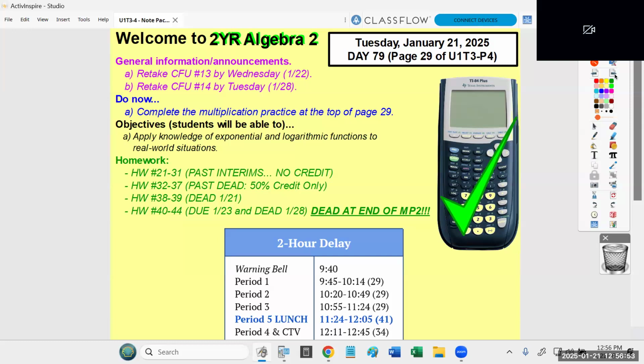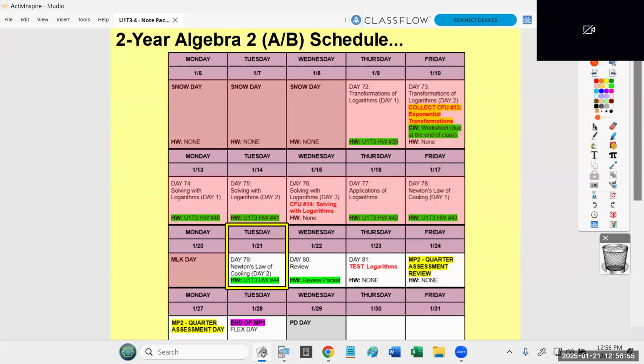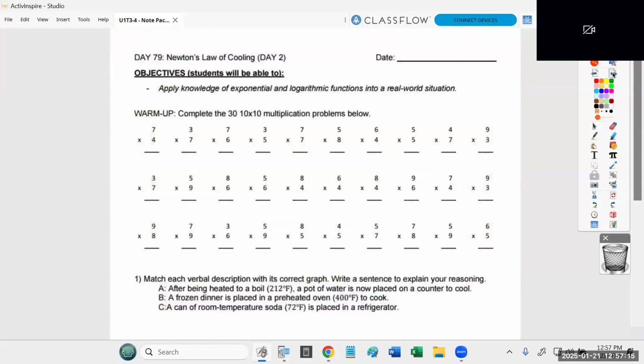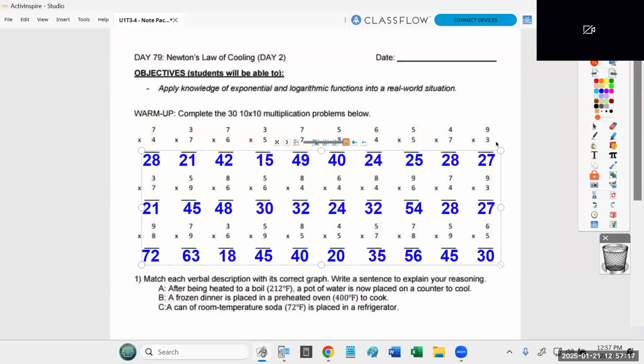We do have a test coming up this Thursday, so students are receiving a review packet today. They'll have all day tomorrow to work on it, and it's due on Thursday, the day of the test, along with all of the remaining homework assignments. So that would be homework assignments 40 through 44. All are due this Thursday. Okay, after that, we'll have a review for the quarterly assessment, and we'll be taking that at the beginning of next week.